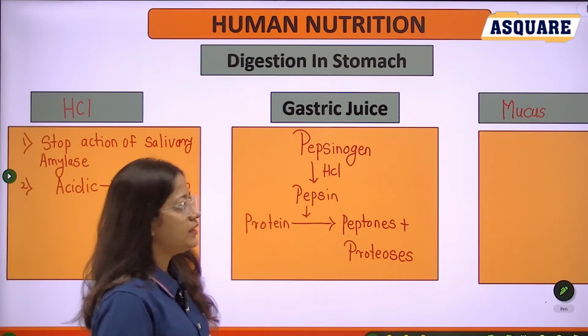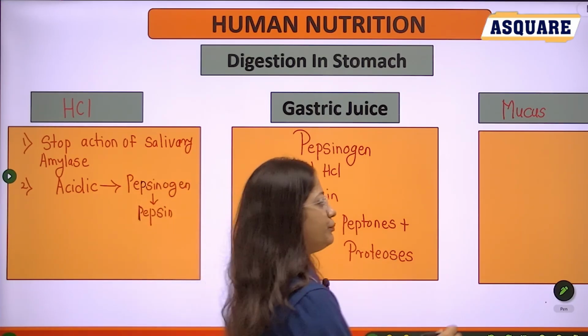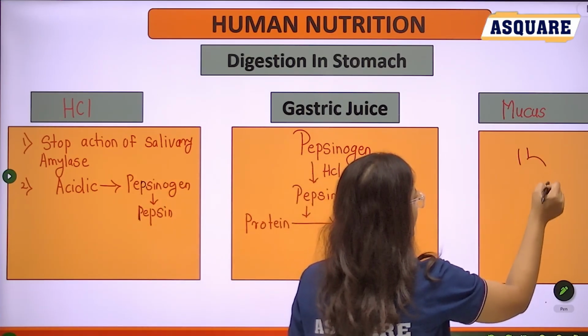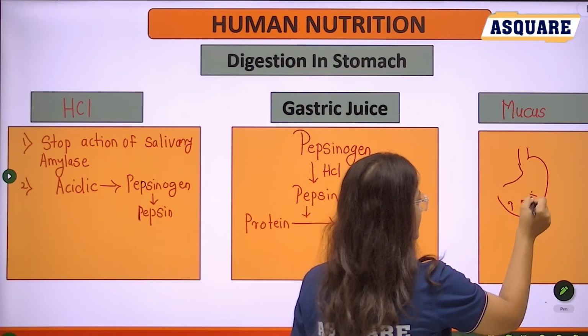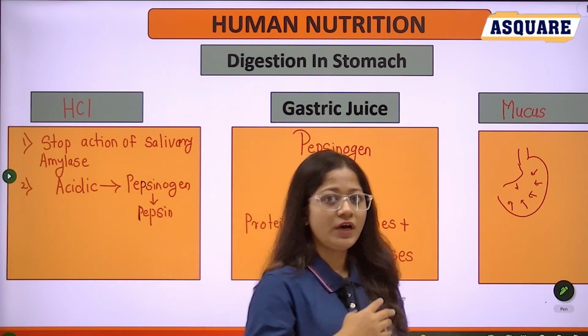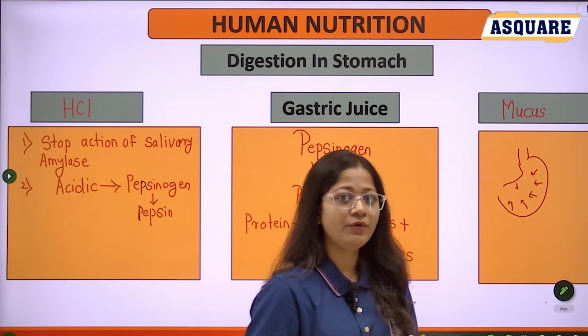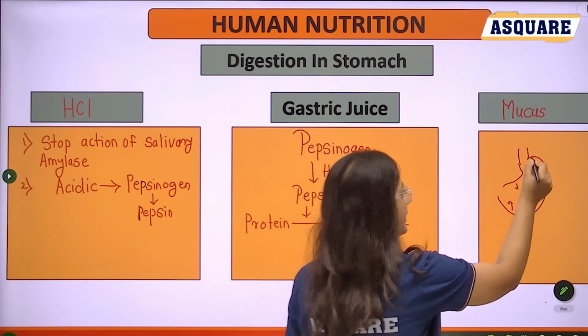Then let's see mucus. What is the function of mucus? See, mucus forms a protective layer around the stomach. This is your stomach. As it secretes the HCl, which is acidic, it also harms the interior wall of the stomach. To protect from it, it forms the layer.